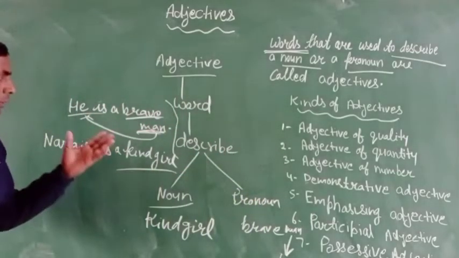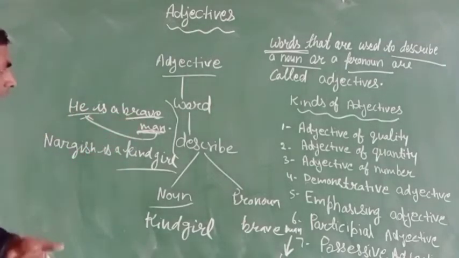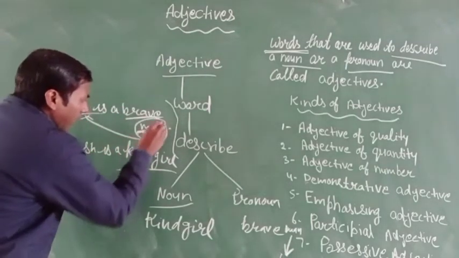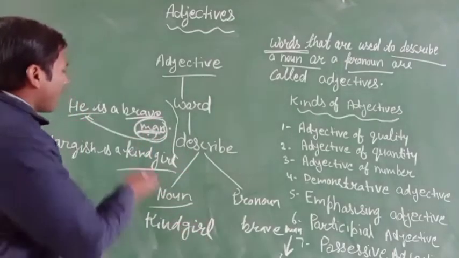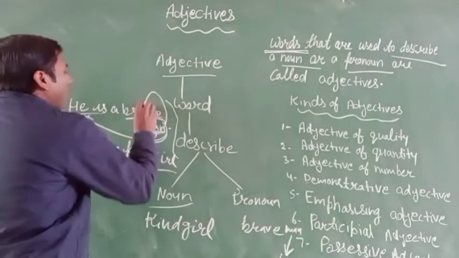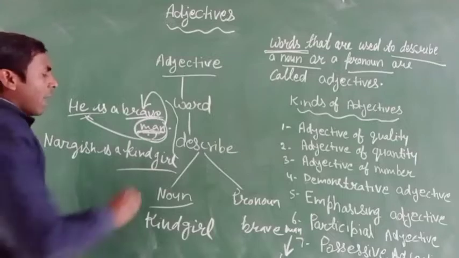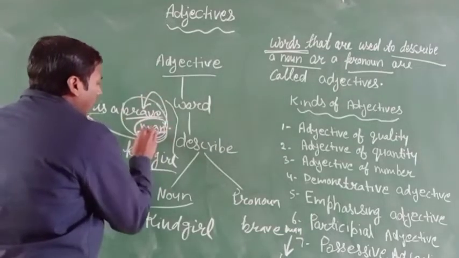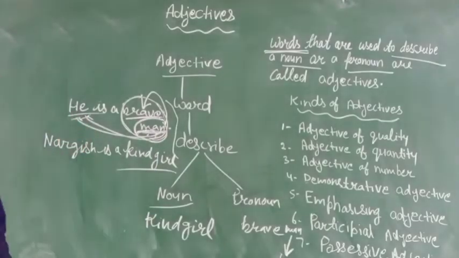Clear? In the first sentence, he is a brave man, the word man is a noun, and the man is a brave person. This brave man is he.